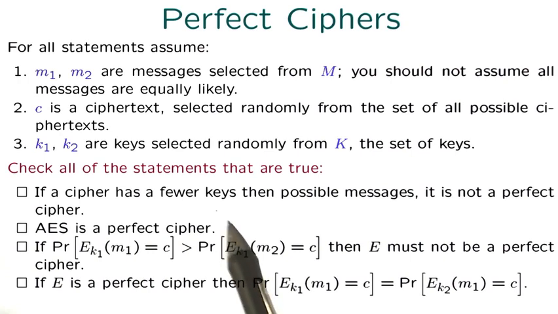If a cipher has fewer keys than possible messages, it is not a perfect cipher. AES is a perfect cipher. If the probability of M1 encrypted using the key K1 equals C is greater than the probability of M2 encrypted using the key K1 equals C, then E, the encryption function, must not be a perfect cipher. In the last statement, if E is a perfect cipher, then the probability of M1 encrypted using K1 equaling C is equal to the probability of M1 encrypted using key K2 equaling C.